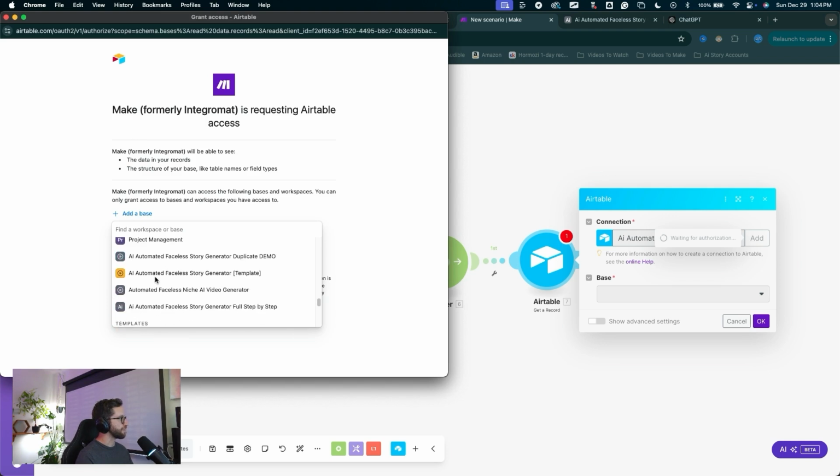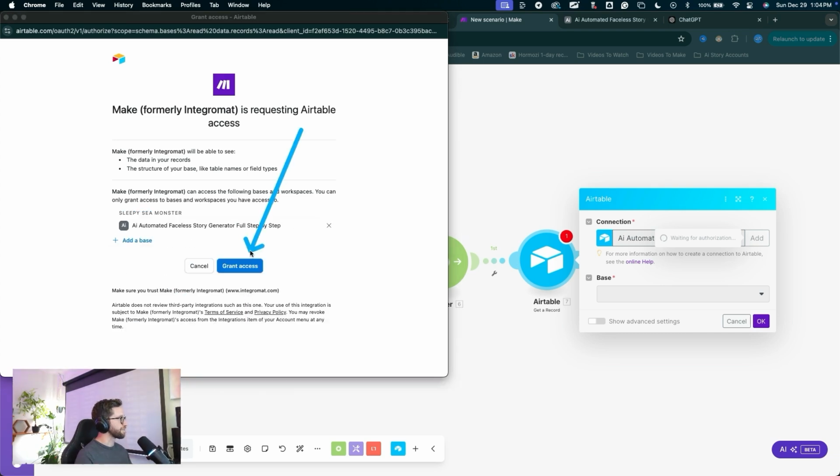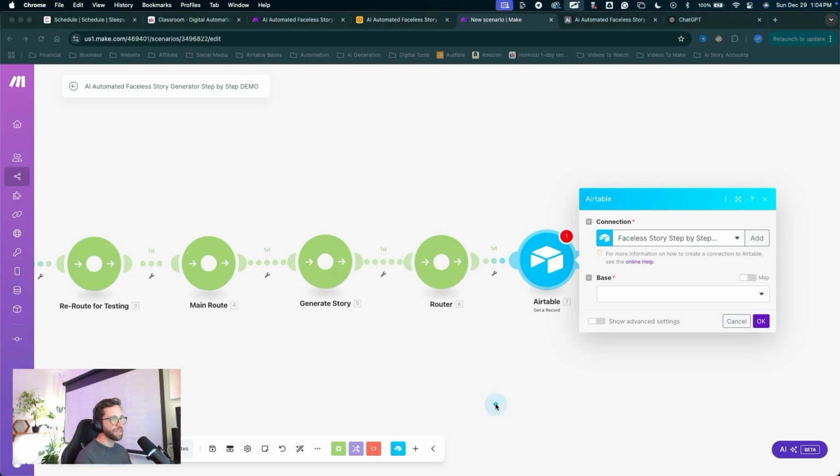We want to find the one we've just been building out. And you can see why I name things the way that I do. It gets a little confusing. Here is the one I'm working on. Full step-by-step and grant access. Now we have access to our Airtable base.